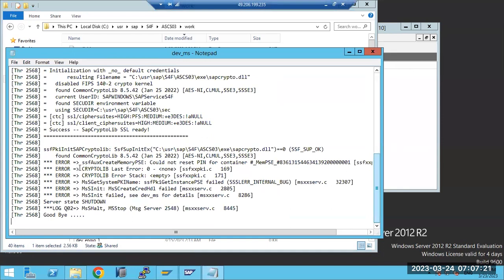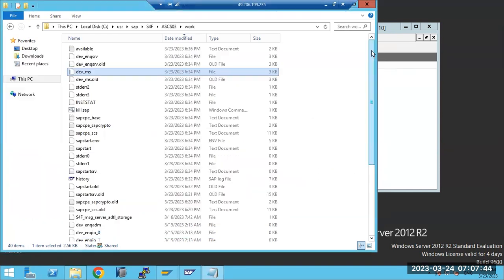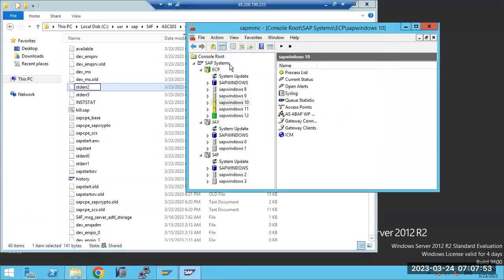So you can see crypto could not reset pin for container memory, something like that. Crypto lost error none. Error stack, you can see the error messages here. SSL internal bug, something like that. Message server creation HDL failed. So something is wrong with the ASCS instance here. That's why the systems are not getting started.